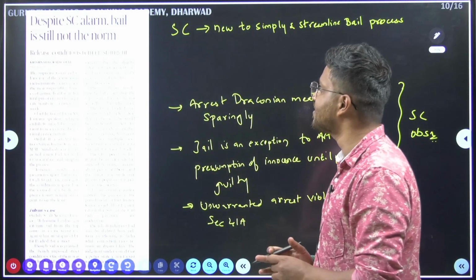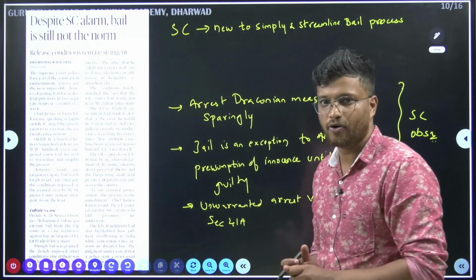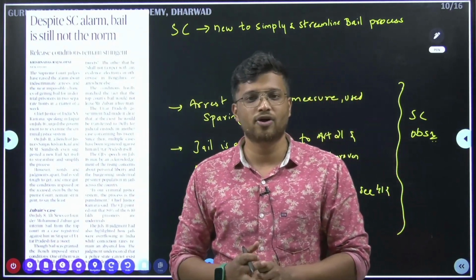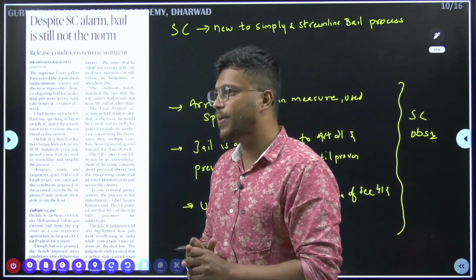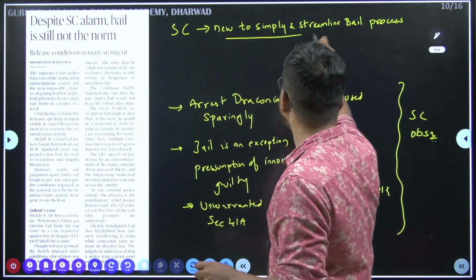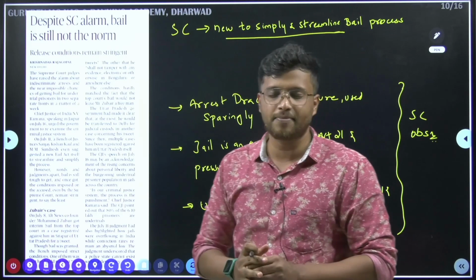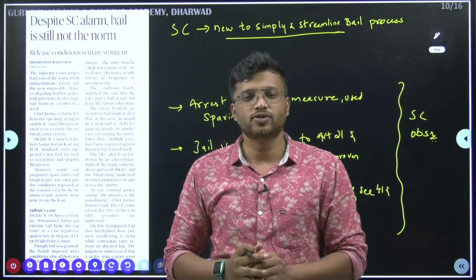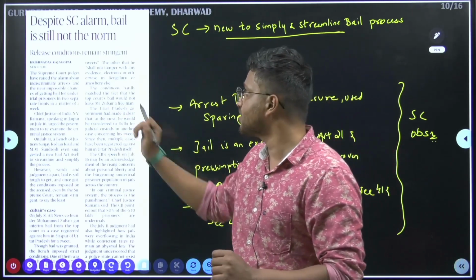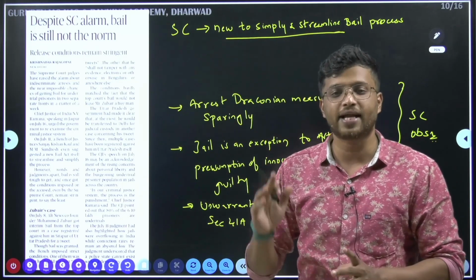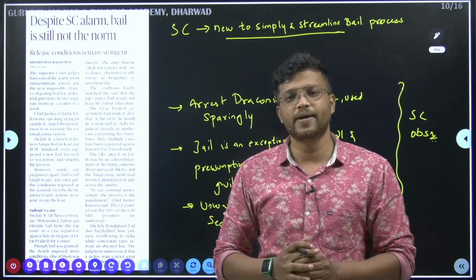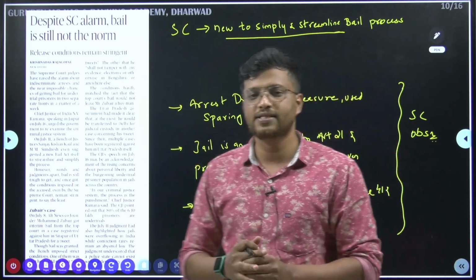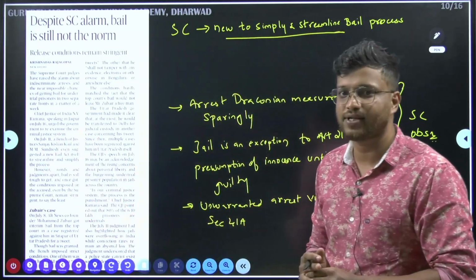This despite SC alarm, bail is still not a norm. So this talks about the bail laws. The Supreme Court recently has asked the center to devise a new bail law so that it is simple and streamlined, a simple procedure for bail. This has come in today's newspaper, but yesterday in the explained section there was a detailed piece about this bail law. I am combining both the articles and we will look at it.